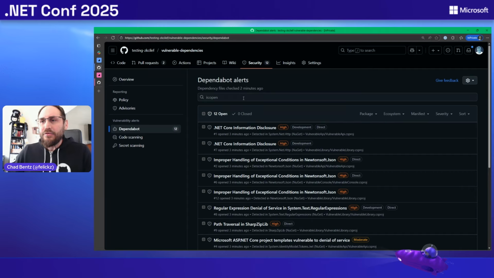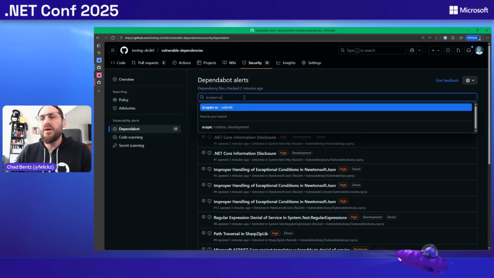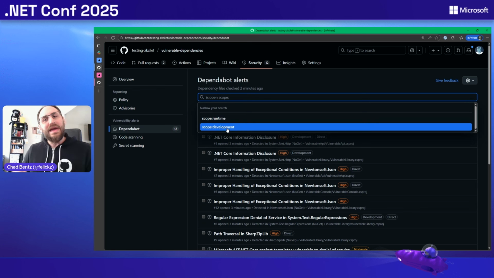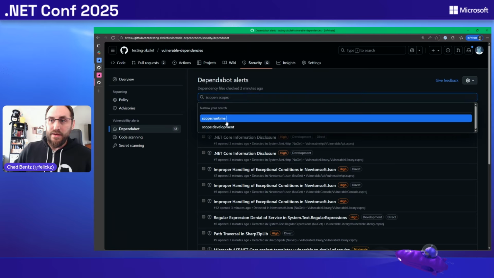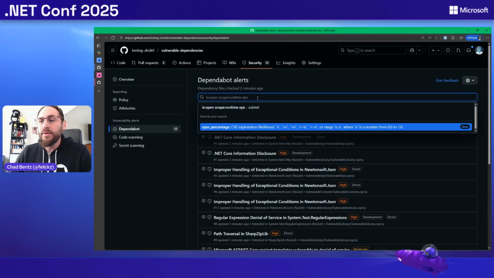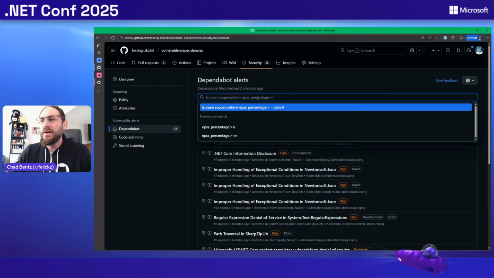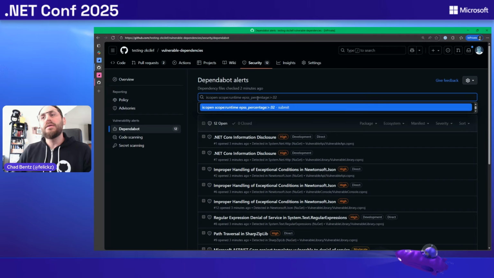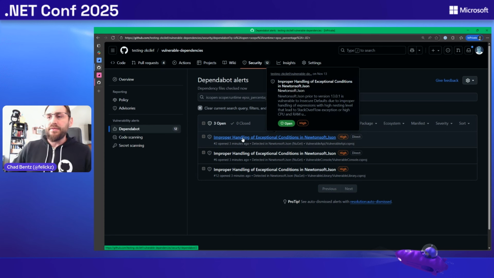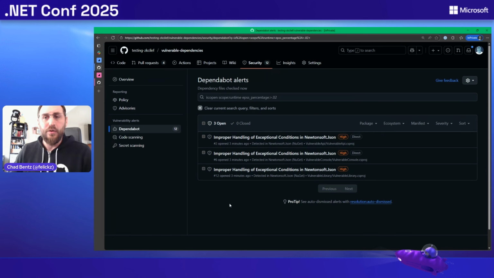So if you do want to get drilled down and maybe the more important packages you want to focus on, there are some filters here. You can filter down to the scope. If it's a dev dependency that's only like impacting your IDE versus if it's a runtime dependency, would be the opposite. Like this is a package you're deploying out into your production. You can filter down to that. And then that same EPSS score we mentioned, the predictability score, if it's going to be potentially exploited, we can maybe filter down to say, if it's got a greater than a 2% chance of being exploited, give me the list of alerts. So there you've taken that list from 12 down to 3. These are probably your most important ones that you'd want to go patch faster than the other ones if you needed to do that more as a one-off, if you've got a really large backlog.